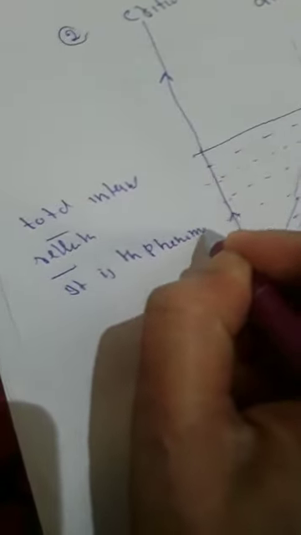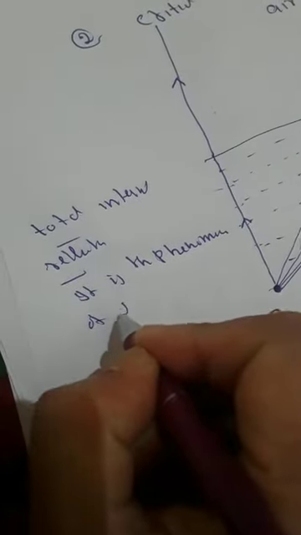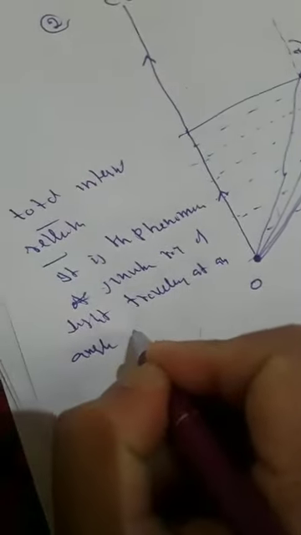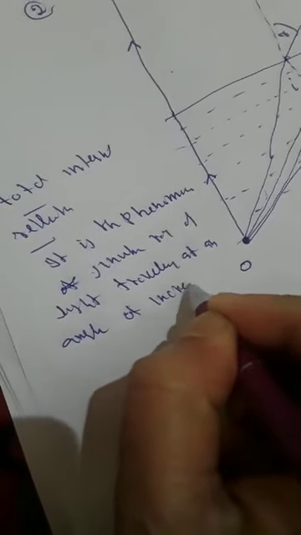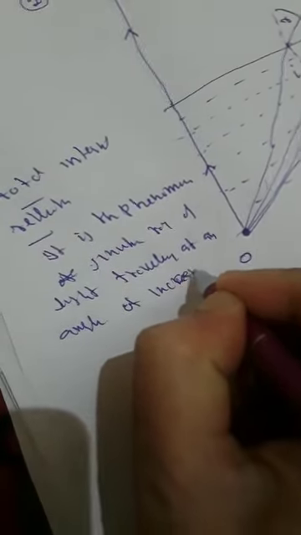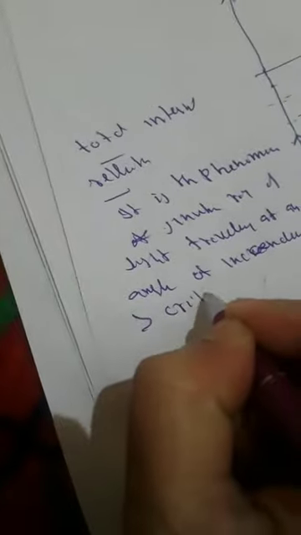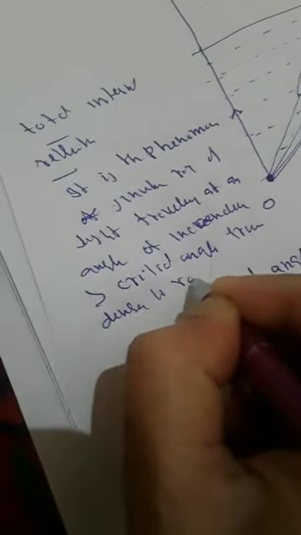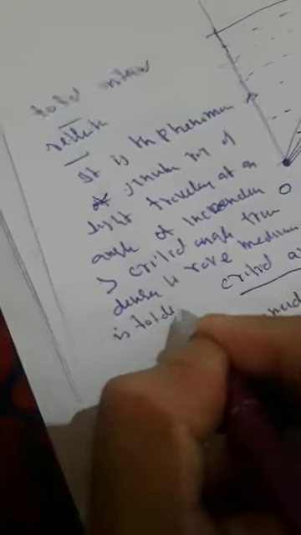It is the phenomenon in which a ray of light traveling at an angle of incidence greater than the critical angle, from the denser to the rarer medium, is totally reflected back in the denser medium.